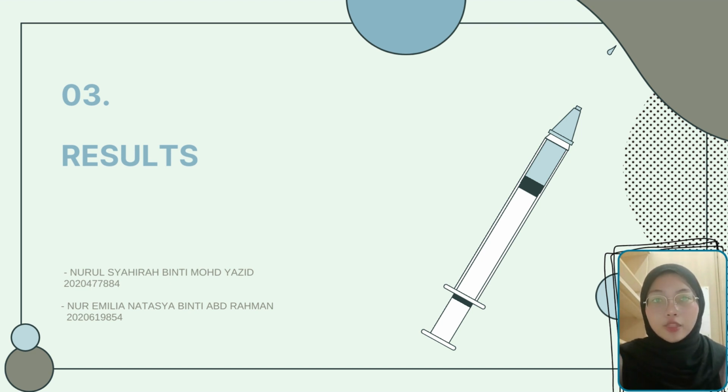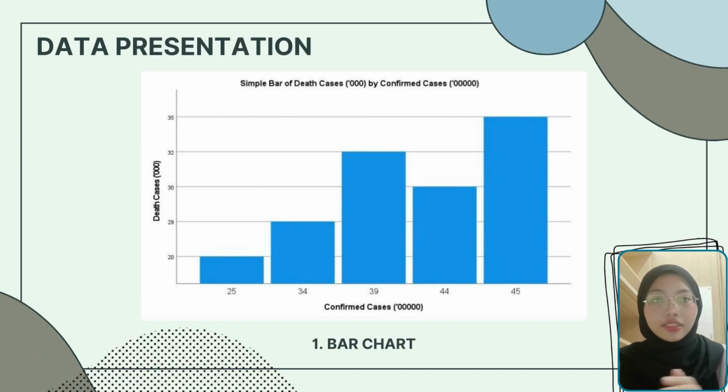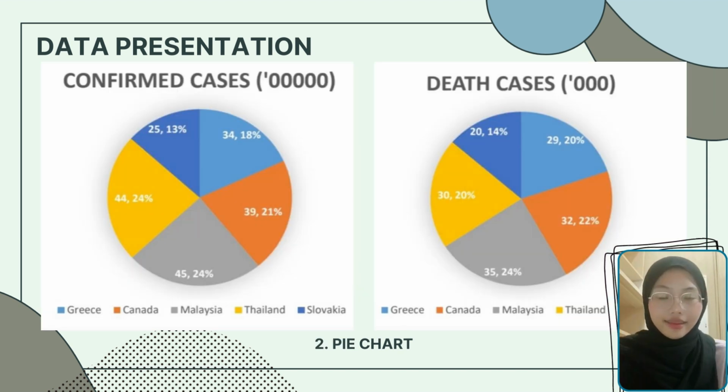For the data presentation, we use Excel and also SPSS to make the graph. There are a few graphs which are bar chart, pie chart, line chart, and scatter plot. There are several types of bar chart, which are simple bar chart, multiple bar chart, and component bar chart. Each bar represents qualitative data. So for our data, we use a simple bar chart to show that the higher the confirmed cases, the higher the death cases caused by COVID-19. Next, pie chart.